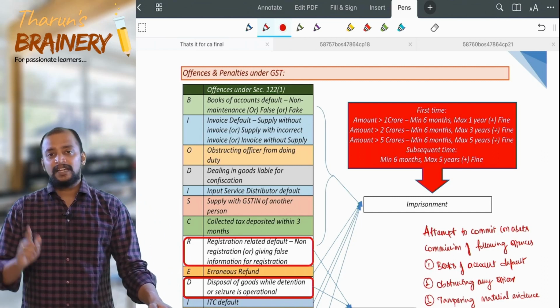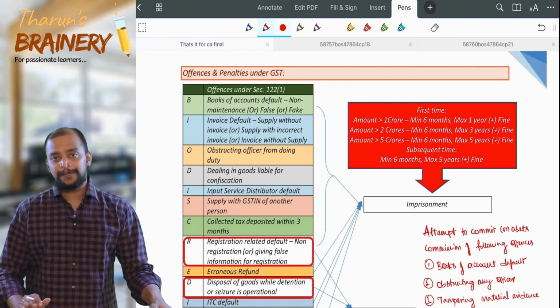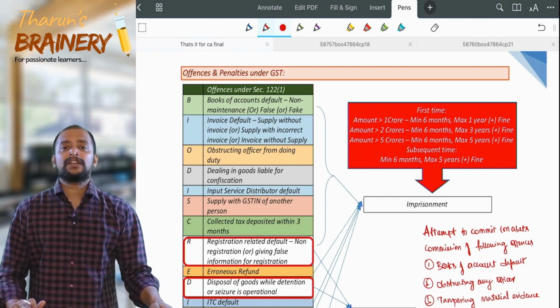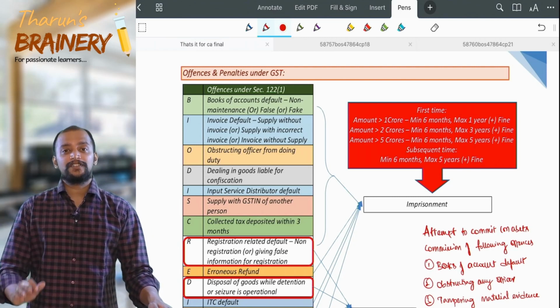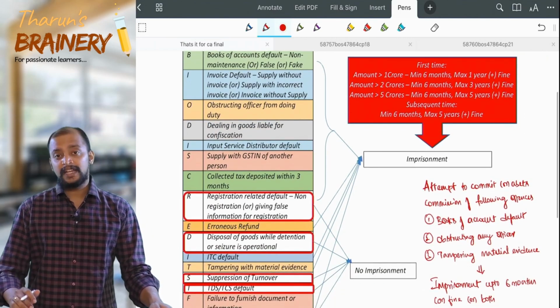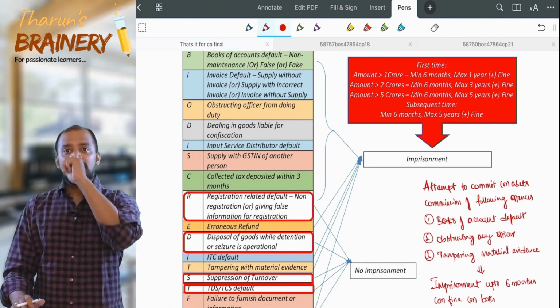That is I. Then O, obstructing an officer from doing duty. So an officer is coming for inspection, you hit him and send him away. That is obstructing an officer from doing duty. Then D, dealing in goods liable for confiscation. There are some goods which are liable for confiscation.